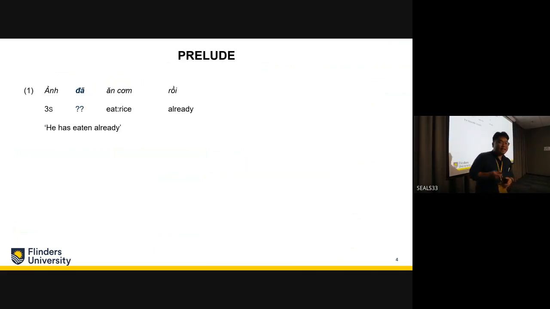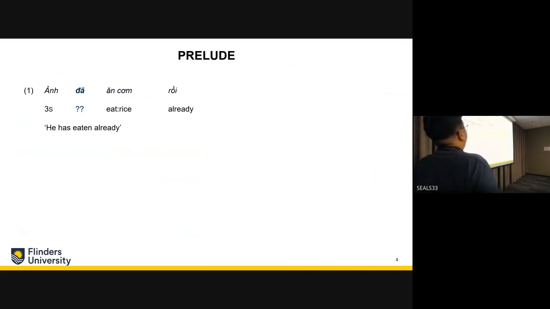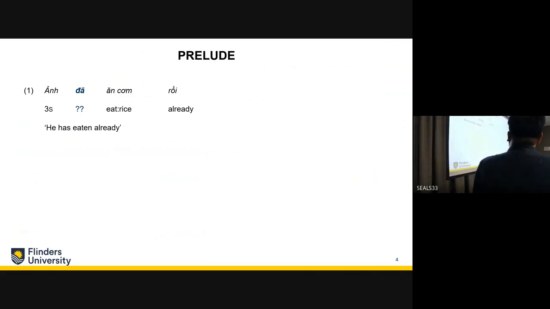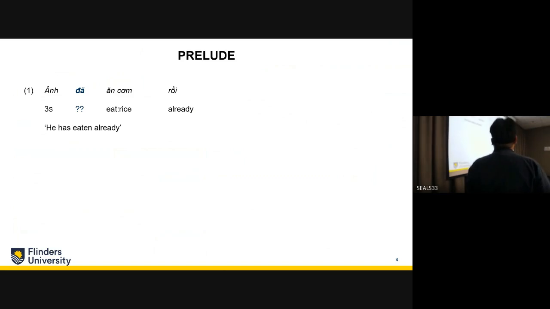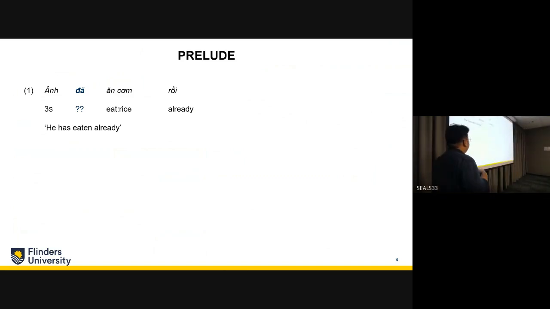All right, so let's start with an example. I have the sentence "ăn đã ăn cơm rồi." It basically means he has eaten already, and the functions of the particles that you can see in bold here, typically we would think, are markers of the past tense and the perfective aspect, because functionally it is the only way that we can assign functions to these particles.